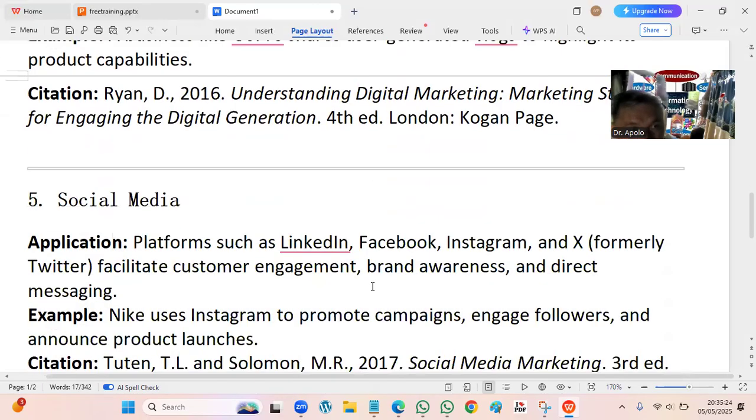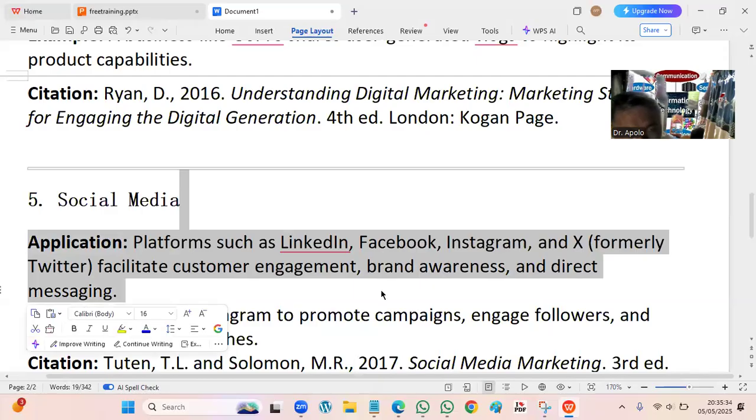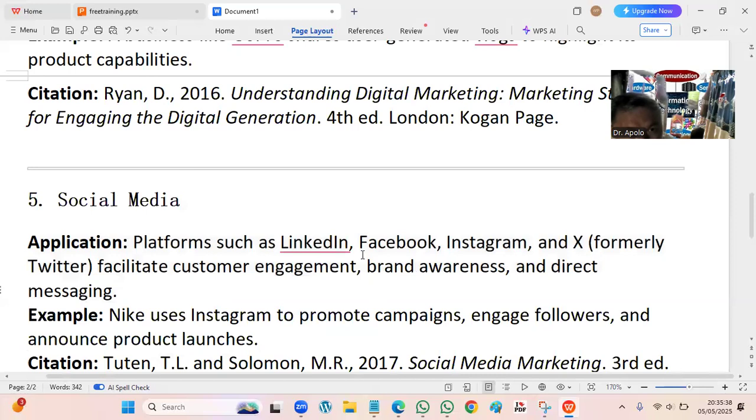Another thing is social media. So we know social media is free. This is communication of people on any topic, whether it's gossip or selling, from low end to high end to different brands. So we have LinkedIn, Facebook, Instagram, Twitter, now X, they call it. It facilitates customer engagement, because people have the freedom to express their opinion, so brand awareness and direct messaging.